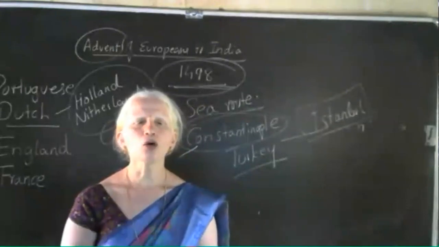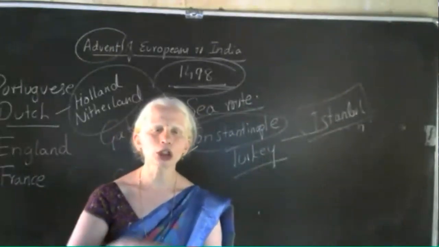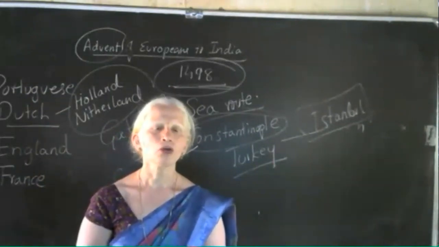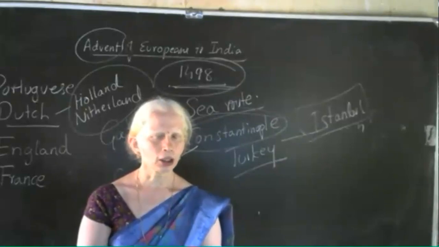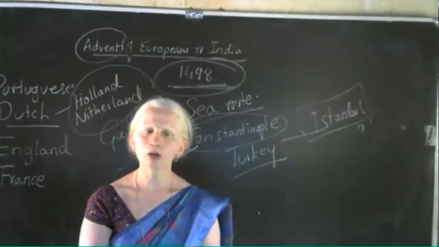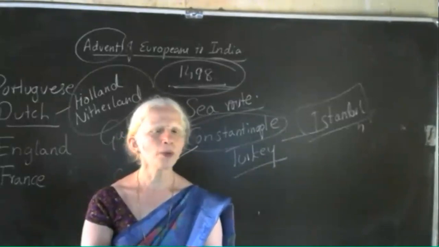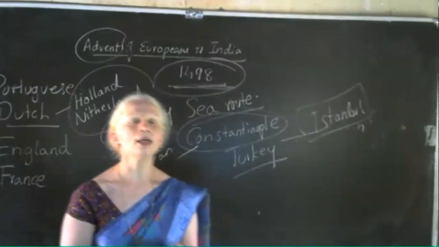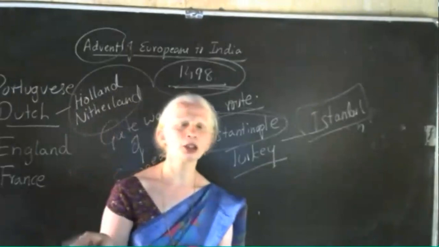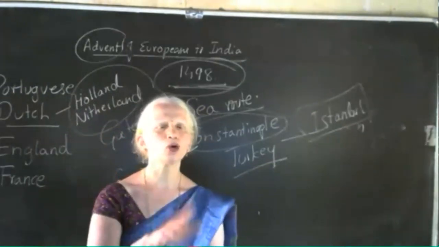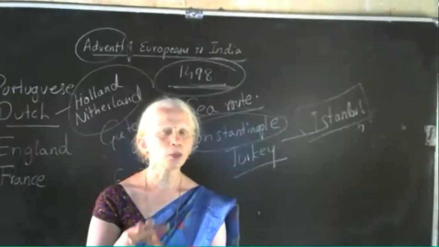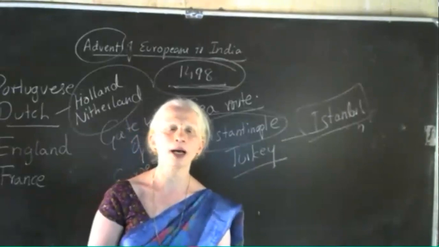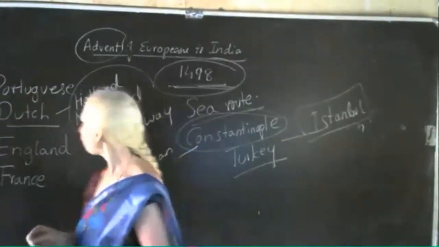I think you have all learned where the nations we will come across throughout the lesson are located. Now, I have told you that in the Middle Ages, and in the ancient period also, there was trade between India and Europe, but who enjoyed monopoly at that time? It was Italy. They came to Constantinople, purchased goods from Arabian merchants and sold them in Europe. So the Portuguese and Spanish people were jealous and wanted to break the monopoly enjoyed by Italy.